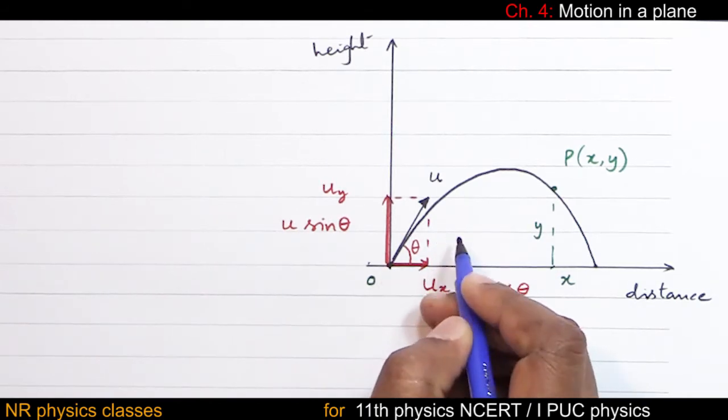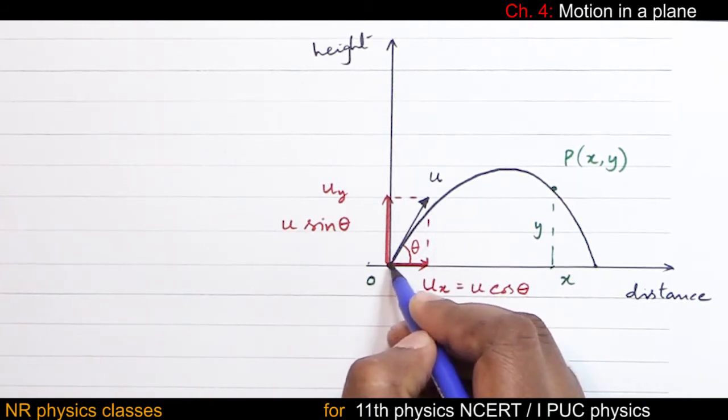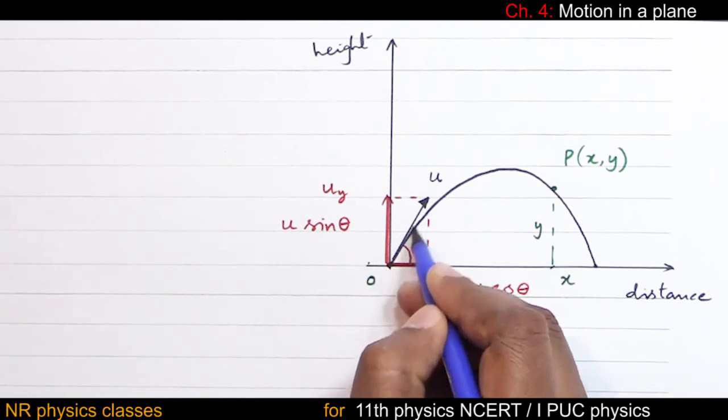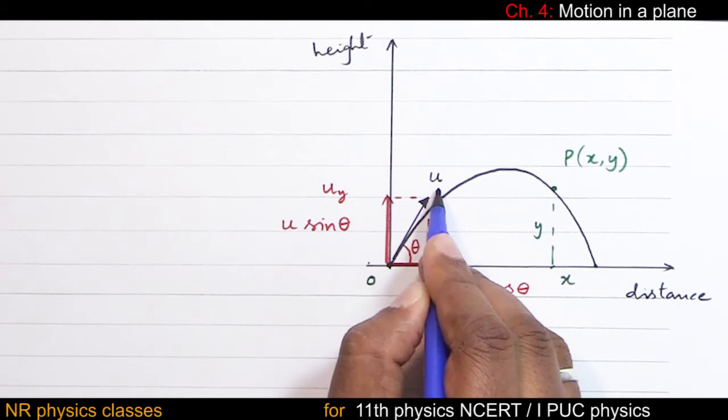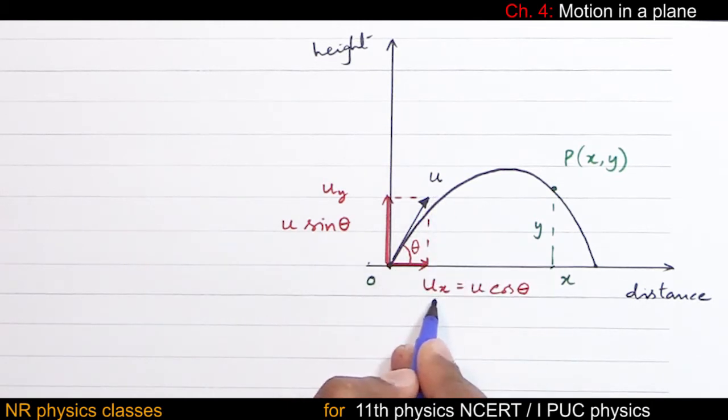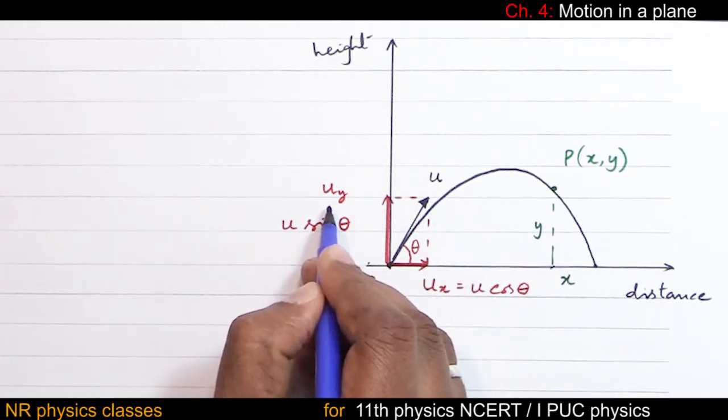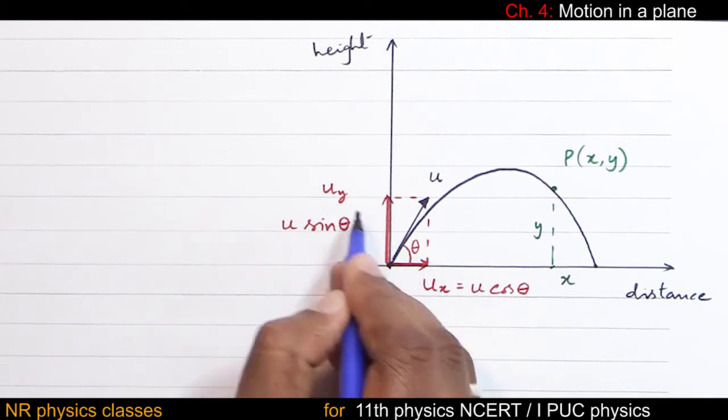Now let us write statements. Consider a projectile thrown into space with velocity u. Let ux and uy be its horizontal and vertical components.